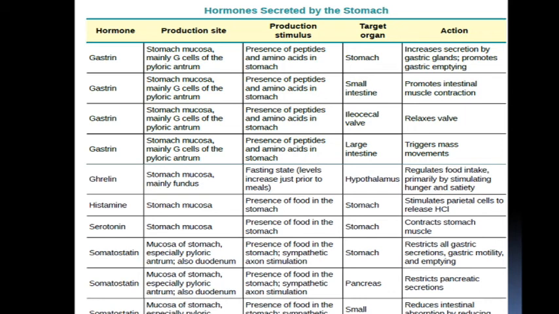Ghrelin hormone. Its production is stimulated in the fasting state; levels increase just prior to meals. So ghrelin hormone increases just prior to meals, meaning when you feel hungry, ghrelin hormone increases and the target organ is the hypothalamus.